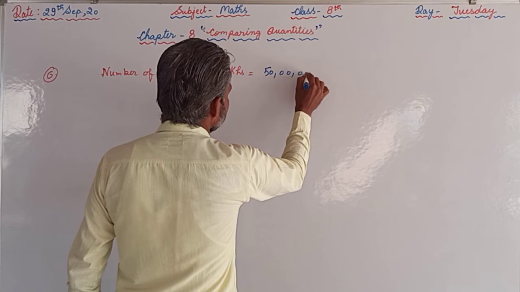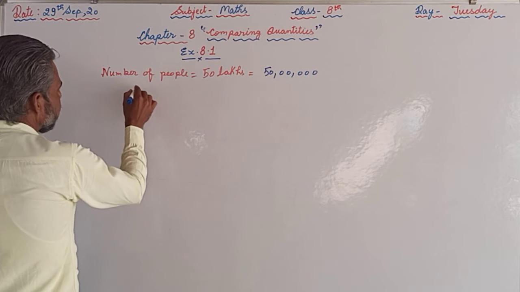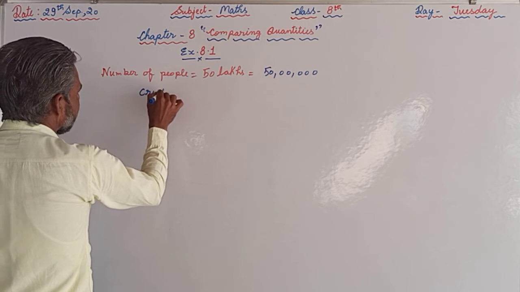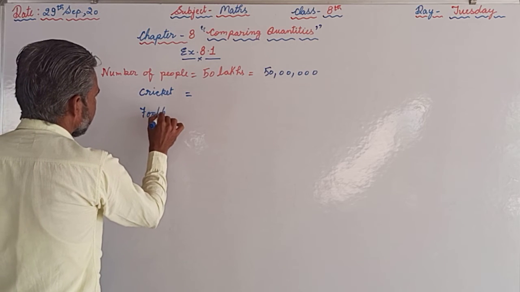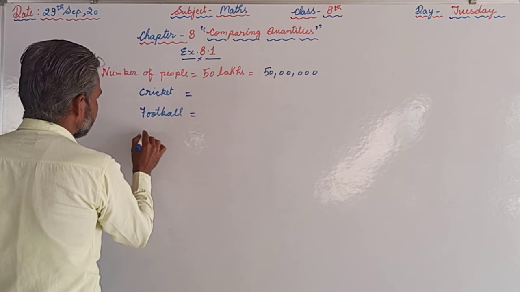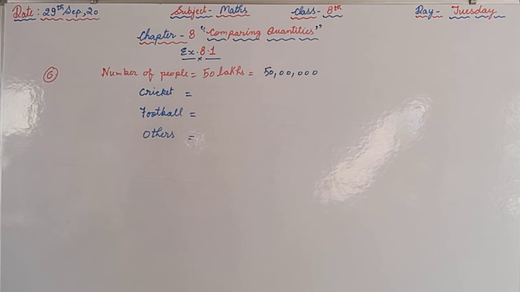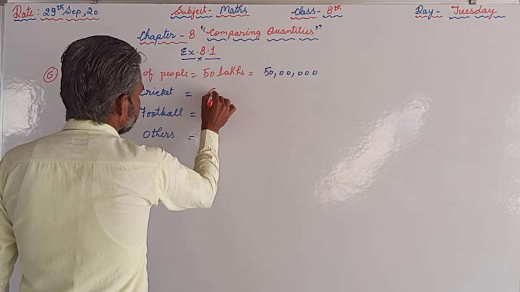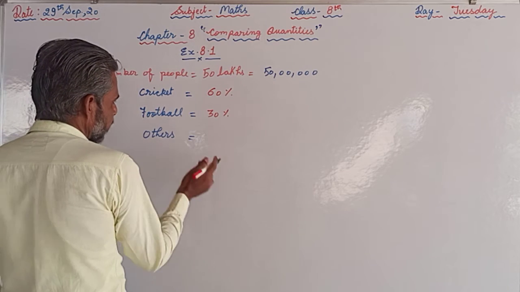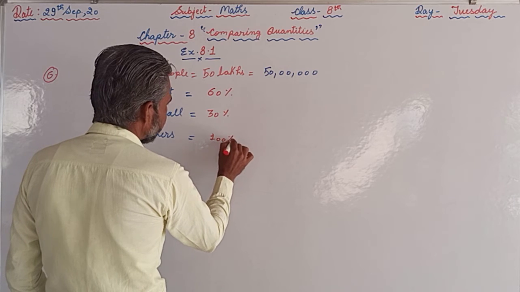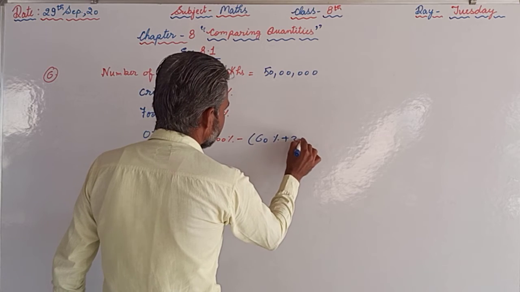50 lakh. So they are segregated in the form that is cricket, and then football, and then others. So 60% of the people like cricket, and 30% like football, and the others will be 100% minus 60% plus 30%.